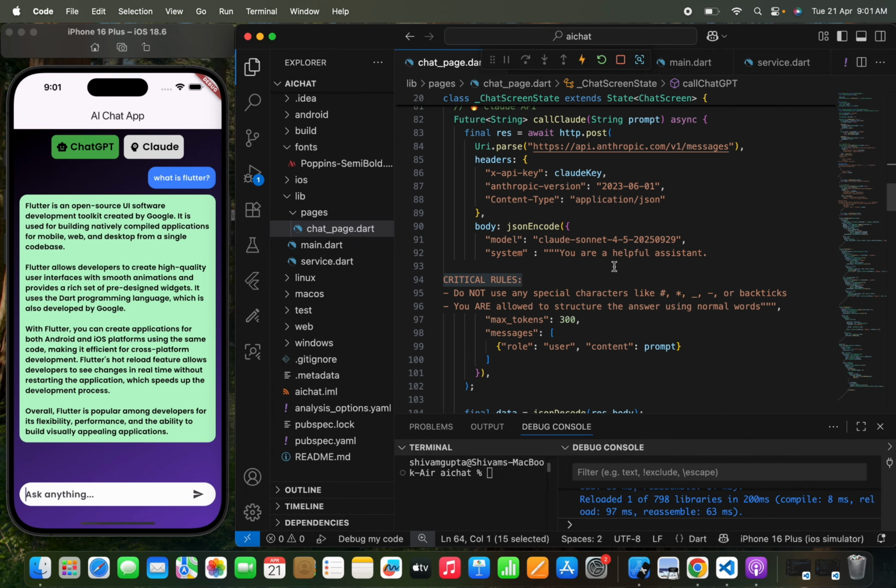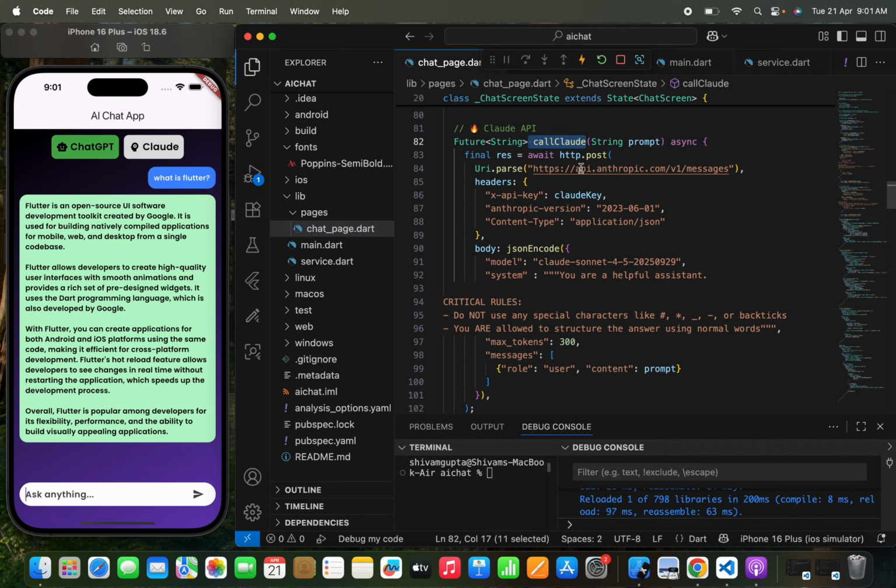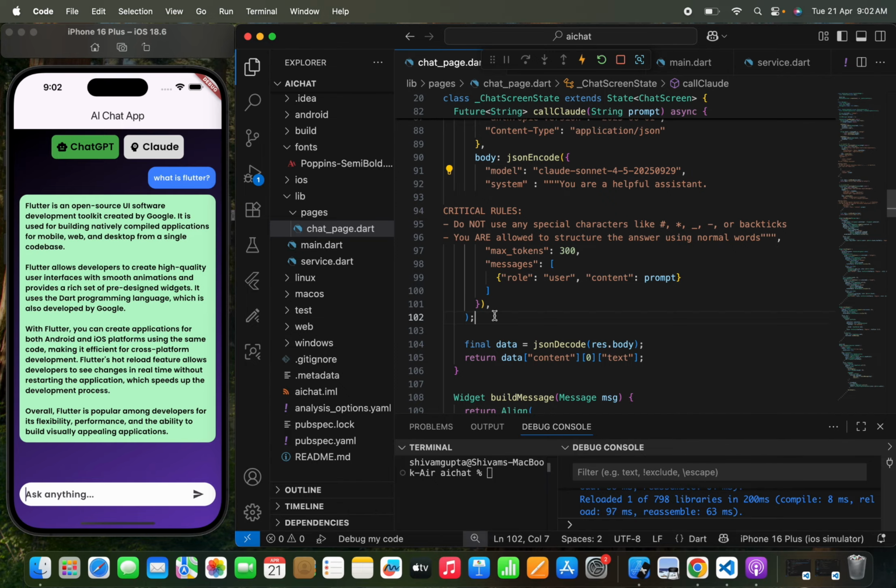Now I've passed a callClaude function, and we have passed a prompt here as well, and this is the http link that we have passed. Okay, so you can see that we just pass the header, and we have passed an API key, anthropic version, and there is a model we have used, like Claude Sonnet 4.5, etc., right? So this is the model version that we have used, and we have also passed some critical rules.